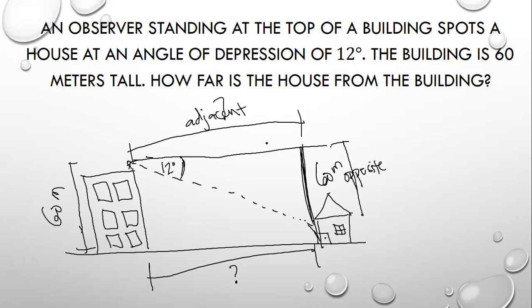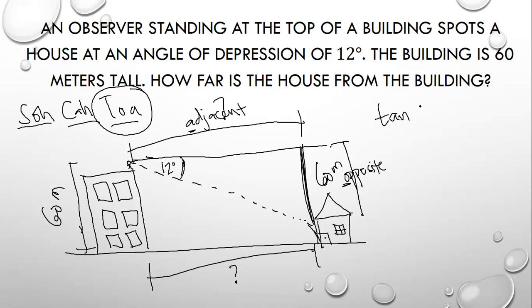Sa formula natin, we have this SOHCAHTOA. Remember that? Asaan dyan yung opposite and adjacent? That is OA. Asan dyan yung merong OA? Ito. So therefore, we have to use tangent.